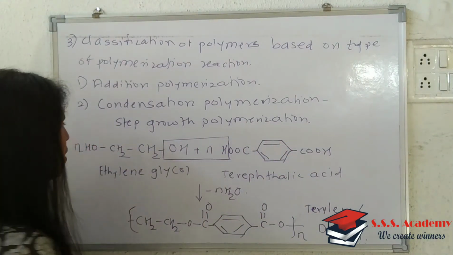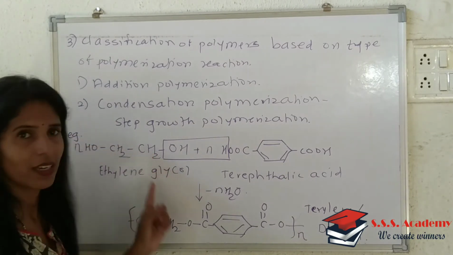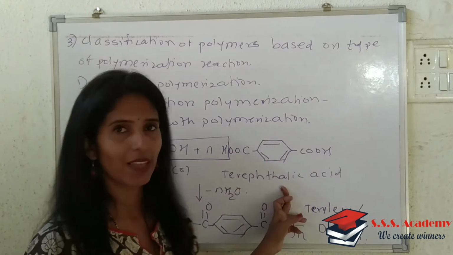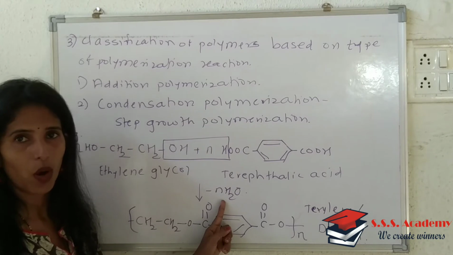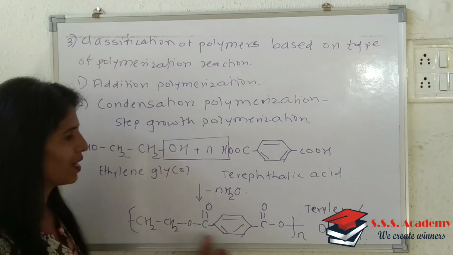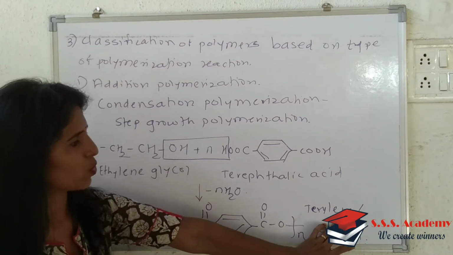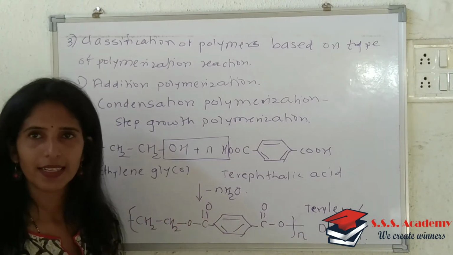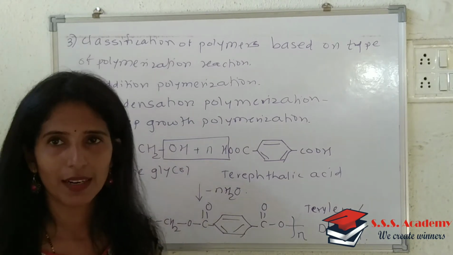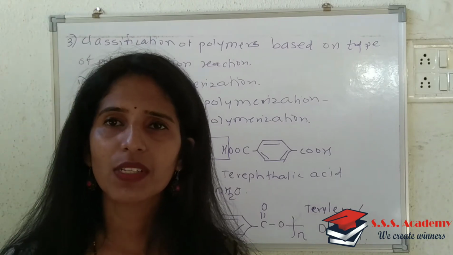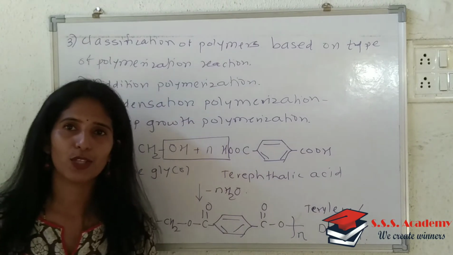And next to that, write down the example. N moles of ethylene glycol plus N moles of terephthalic acid undergo condensation reaction with removal of N moles of water, minus N H2O, and it will give you this unit, which is the polymer, and this is called terylene, or Dacron. So clear? This refers to the second type, that is condensation polymerization. Now we will start with the third type, that is called ring opening polymerization.